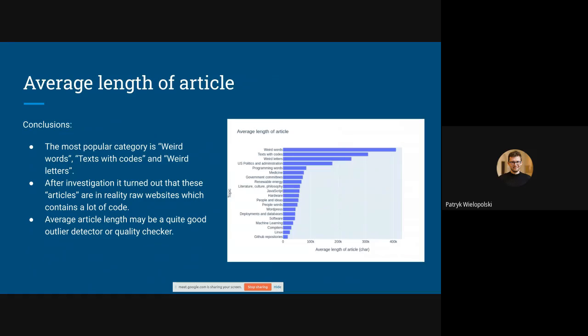The last analysis is the average length of articles, and we were quite surprised that there were articles with an average of almost 500 million characters. It turned out that these were raw websites, with a lot of HTML markup and a lot of JavaScript. So in general, average article length may be a quite good outlier detector or quality checker to verify that the articles are correct.